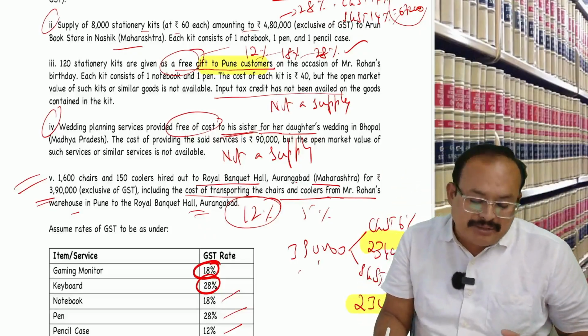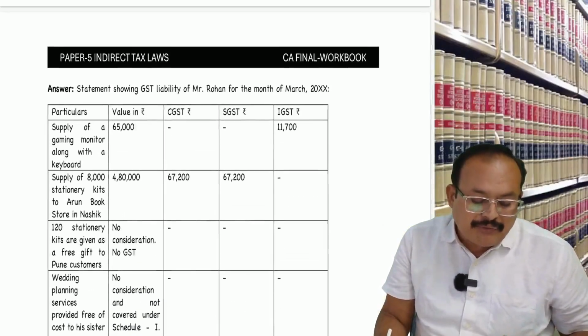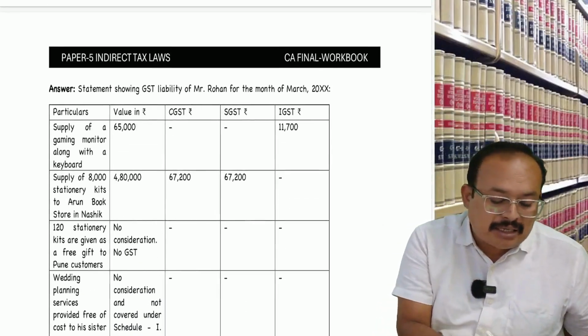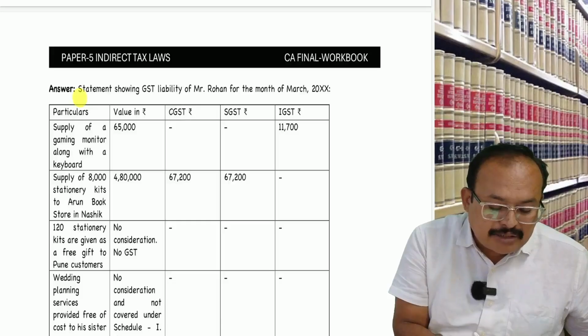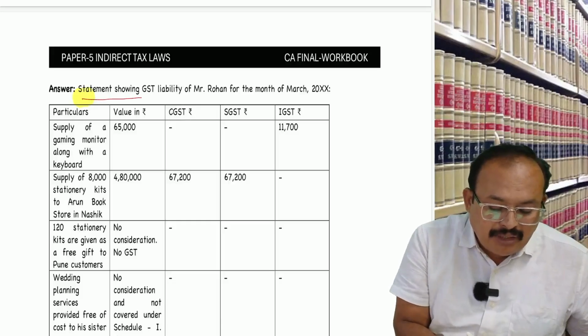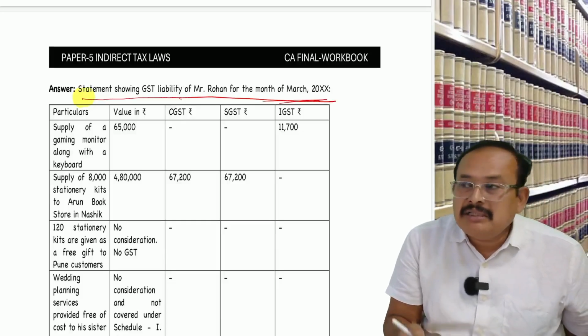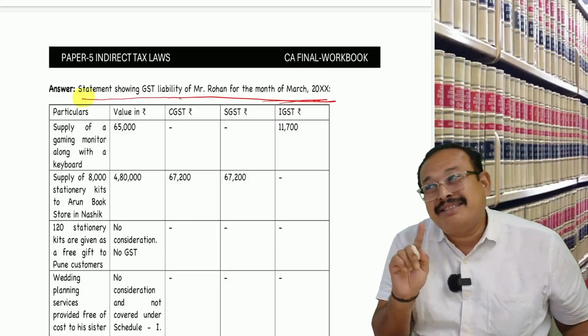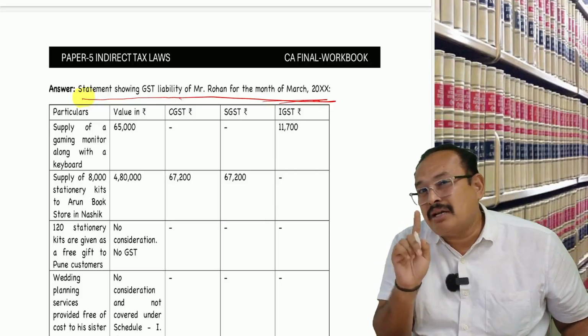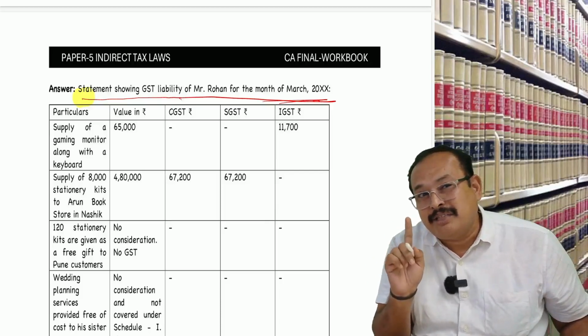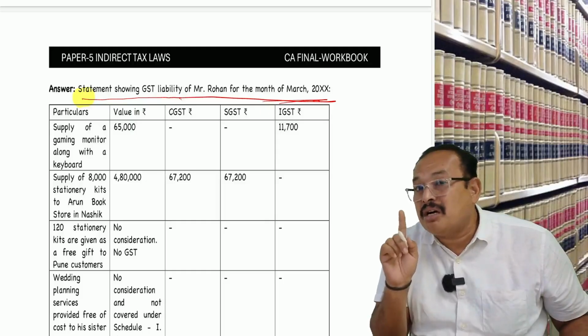Presentation is very important, my dear. Look, first of all, you have to have the answer with the correct number, a statement showing the GST liability of Rohan for the month of March, and the presentation should be columnar, not statement-wise. Do not write statement-wise. You are the accountant.